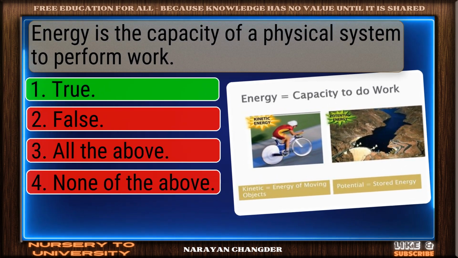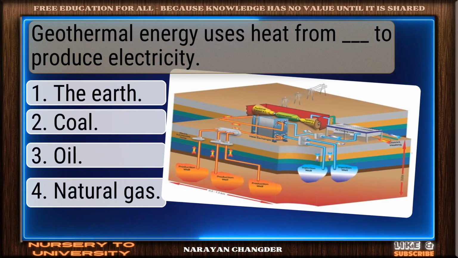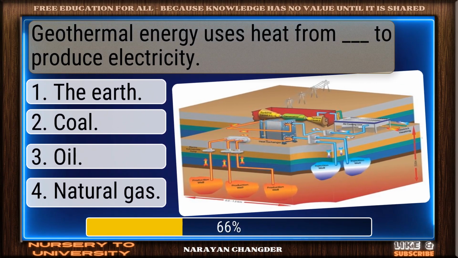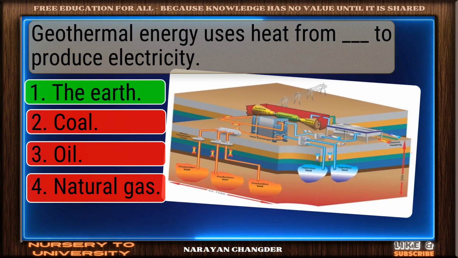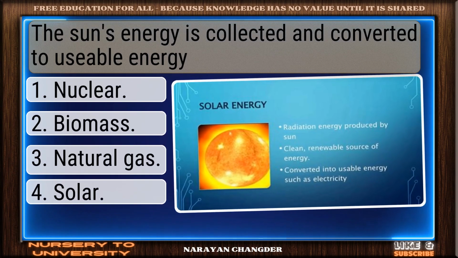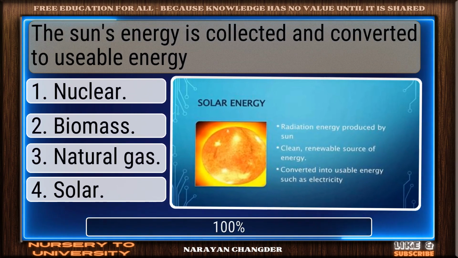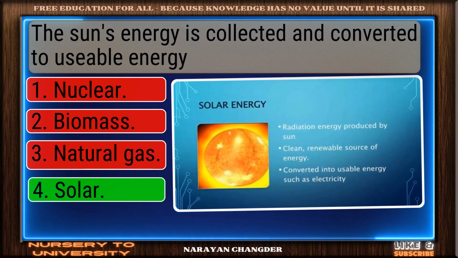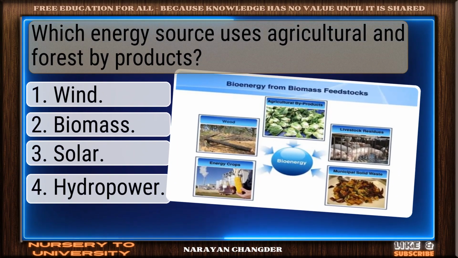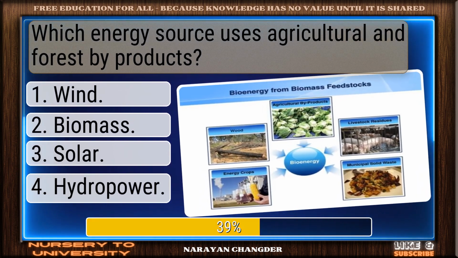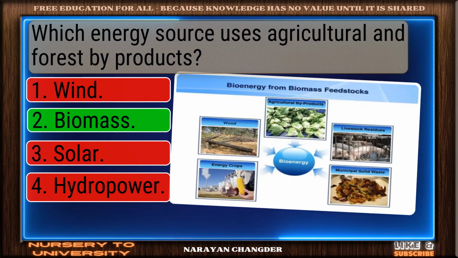Well done. True is right. Geothermal energy uses heat from Dash to produce electricity. You're right. The Earth is correct. The sun's energy is collected and converted to usable energy. Good job! Solar works well. Which energy source uses agricultural and forest byproducts? Clear logic. Biomass is sound.